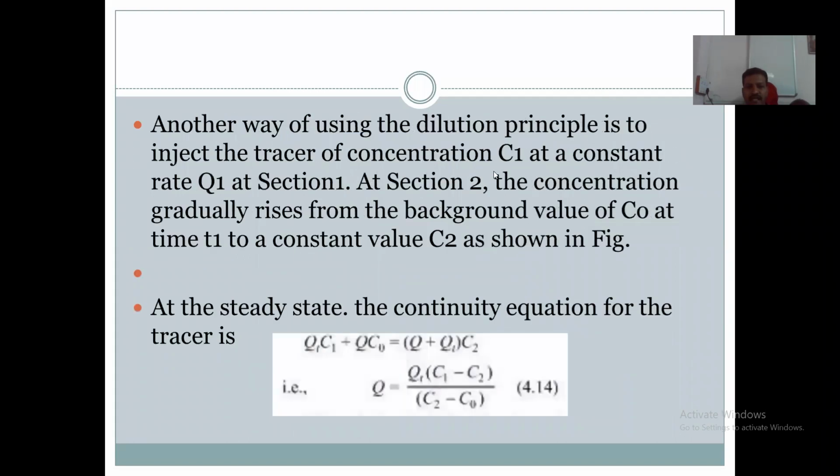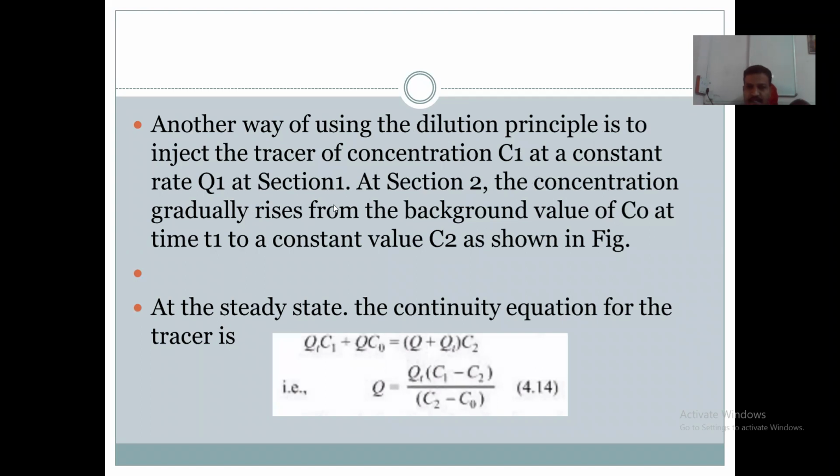So there is one more technique in this. Another way of using this dilution principle is by injecting the tracer of concentration C1 at a constant rate.